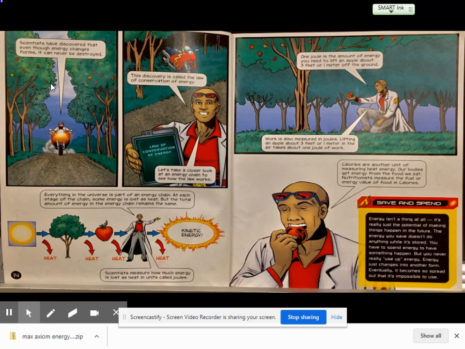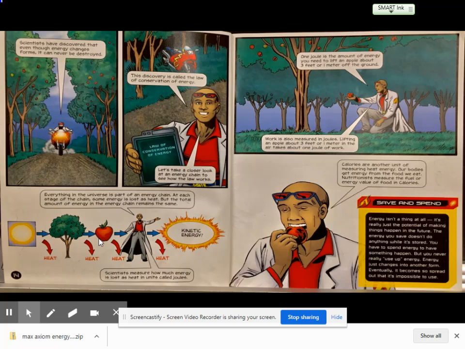Science has discovered that even though energy changes forms, it can never be destroyed. This discovery is called the law of conservation of energy. Let's take a closer look at an energy chain to see how the law works. Everything in the universe is part of an energy chain. At each stage of the chain, some energy is lost as heat, but the total amount of energy in the energy chain remains the same.